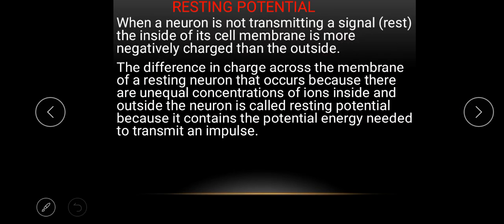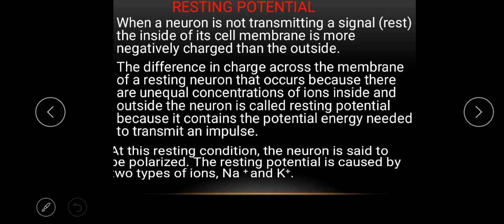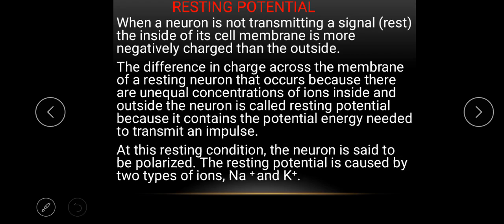The difference in charge across the membrane of a resting neuron, which occurs because there are unequal concentrations of ions inside and outside the neuron, is what we refer to as resting potential, because it contains the potential energy that is needed to transmit an impulse. At this resting condition, the neuron is said to be polarized.